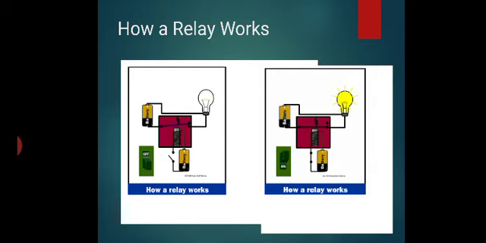How does a relay work? Okay, see the figure. First, the battery and switch. The battery is connected with the switch. The switch is normally open, and this is the armature. The armature is wound with a coil. Okay, and this is the lamp, and this is the other battery. Okay, when the switch is normally open, there is no current flow and the circuit is open.